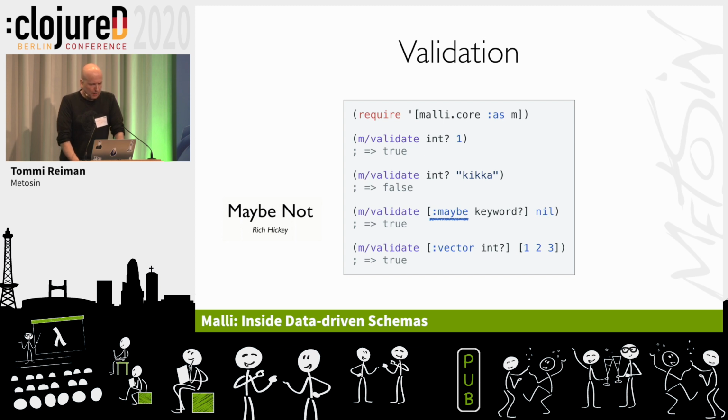Oh, there's the maybe. I guess you have seen the "Maybe Not" talk by Rich Hickey. That's a really good talk. And Rich highlights the context-specific need for these nillables and optional keys. We thought about this, but for Malli, we wanted to model all the possible optional keys and maybes, because in real life, we have those. When you work with the external world, they have nulls. They have optional keys, so we just want to support everything, being pragmatic over idealistic here. So we have maybes.